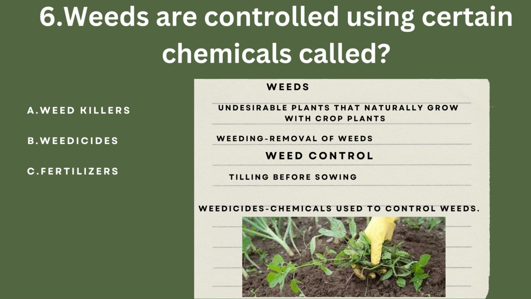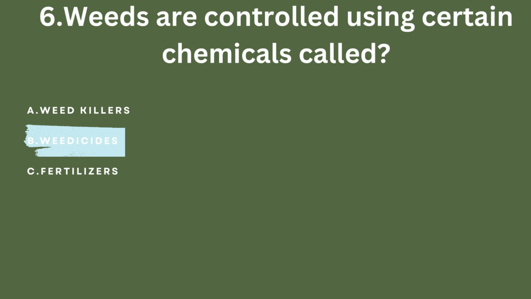So, what are the methods the farmer uses? Tilling before sowing of crops helps in uprooting and killing of weeds. Also, manually the farmer will remove some weeds. They may uproot them or they may cut them very close to the ground. And the third and important method would be adding chemicals: spraying certain chemicals which are called weedicides. Weeds are controlled by spraying certain chemicals called weedicides. They do not damage the crops but only the weeds. Option number B is the correct answer.